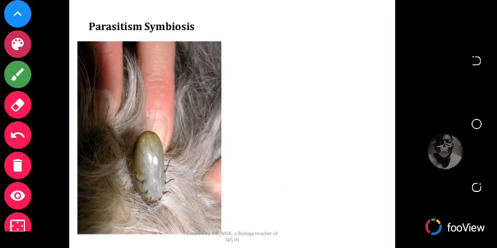This is an example of a parasitism symbiosis. You realize that the parasites here benefit by drawing blood. This is a tick. It draws blood from the person. It draws blood, but then the person loses blood. So this is a negative type of symbiosis or interaction.